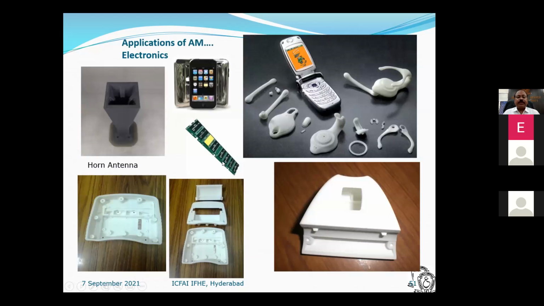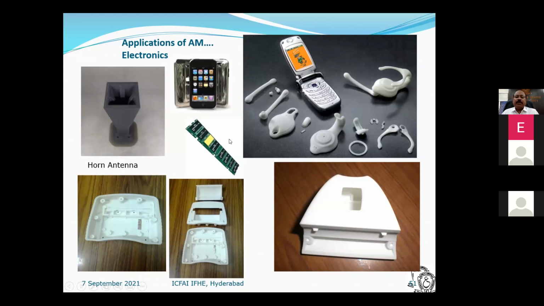Coming to the electronics, all the electronic gadgets' outer covers are made by 3D printing only. Firstly, not for mass production. Initially, they were built with 3D printers, and once it is okay, then they go for mass production. In the mass production, they use injection molding.